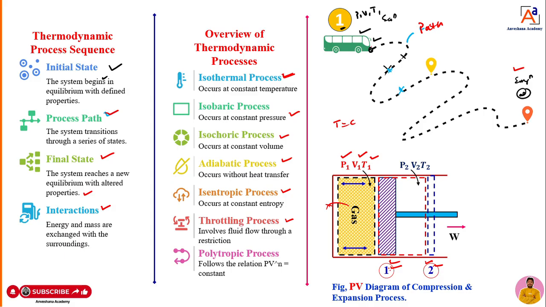That we can see with the help of examples in upcoming classes. Then the polytropic process, where PV to the power of n is equal to a constant. These are all the different types of process based upon the properties of the system. Dear students, in upcoming classes I will discuss isothermal, isobaric, isochoric and the other processes in detail with the help of diagrams, and I will derive some equations. Fine, let's move towards the next topic.